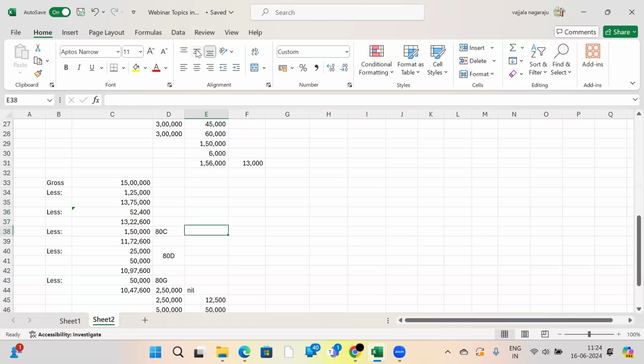Because see, as per 80C, deduction is 1.5 lakh, right? People are doing fraud even though they don't have deduction under section 80C, LIC receipts, all these things. They are simply mentioning 1.5 lakh. Even though they don't have 80D medical insurance premiums, they are simply getting the deduction. Even though they don't have receipts for donations given to institutions, temples, organizations, trusts, or orphanage homes, they are getting this deduction.